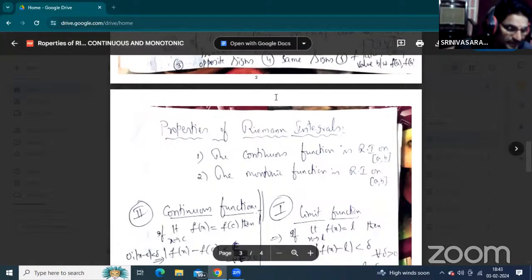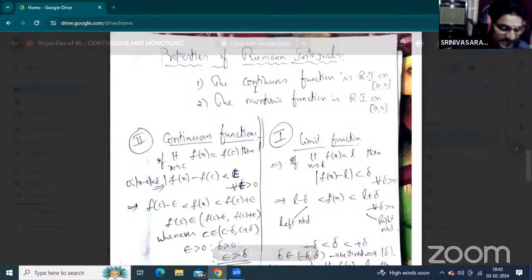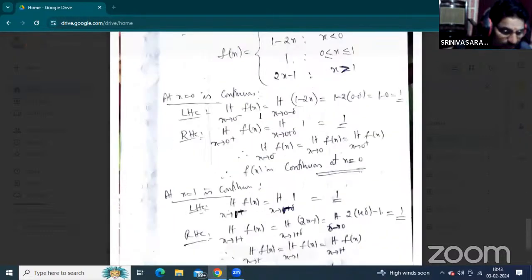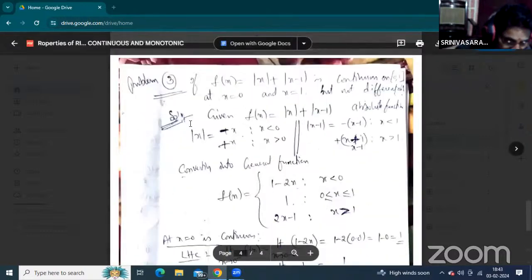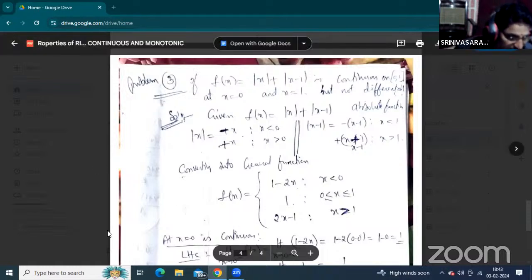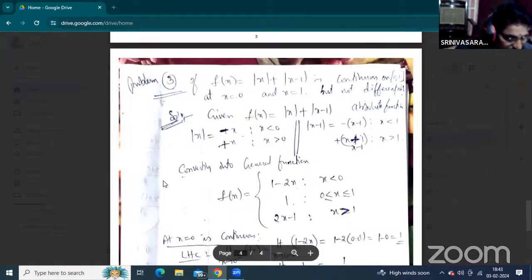Next one, properties of Riemann integrals. What are the properties of Riemann integrals? By the definition, you just have to see and refer to this problem. The next properties are also explained here. If f of x equal to mod x plus mod x minus 1.